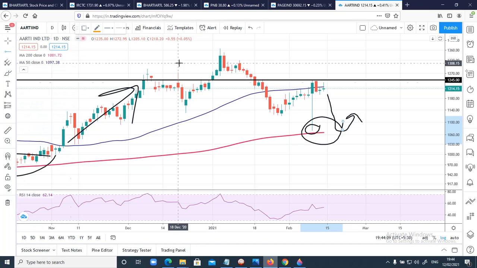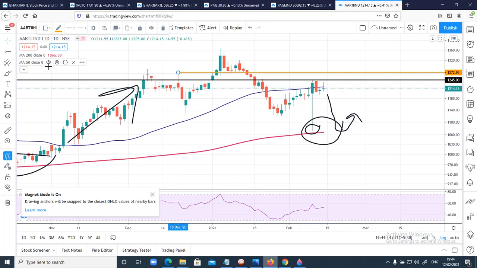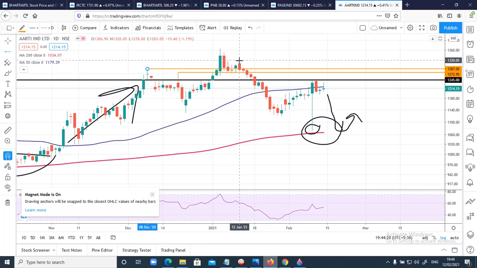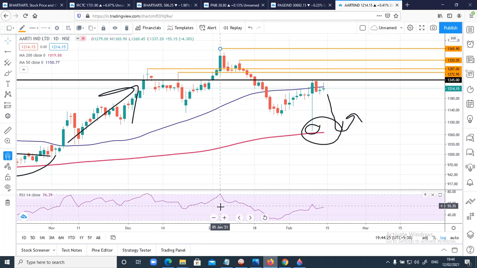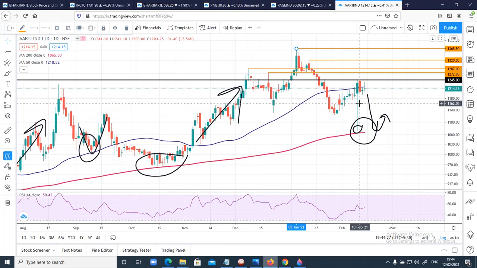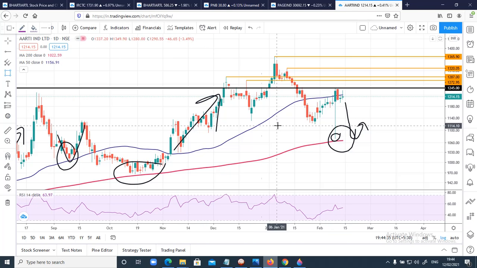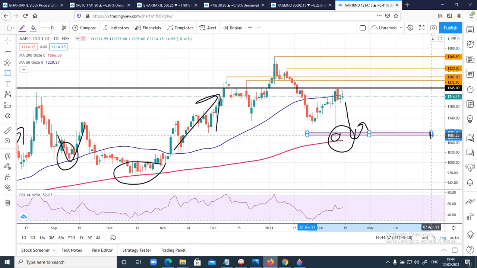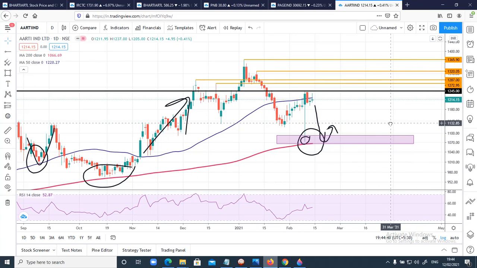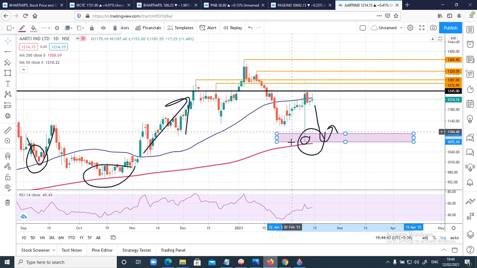For the targets, the resistance that I'm marking will be the targets, that is 1272, 1287, 1320 and 1365. With these targets we can take a long position once it closes above 1245, and as I said, in case it drops down to 200-day moving average, wait for a reversal pattern, and from here we can again create buying positions, provided the prices have sustained above 200-day moving average and it has started reversing.